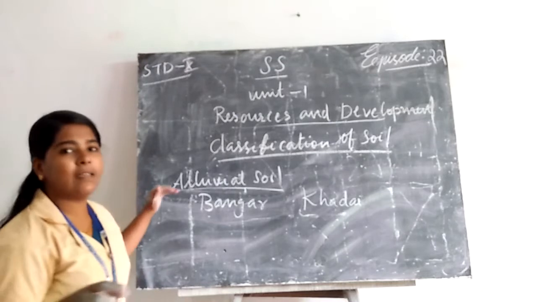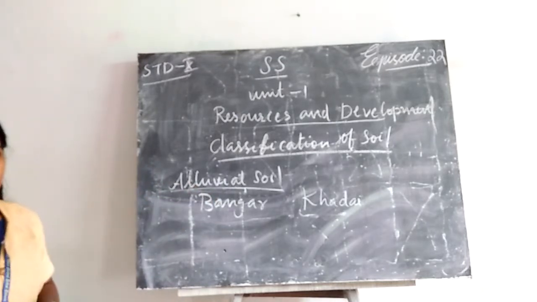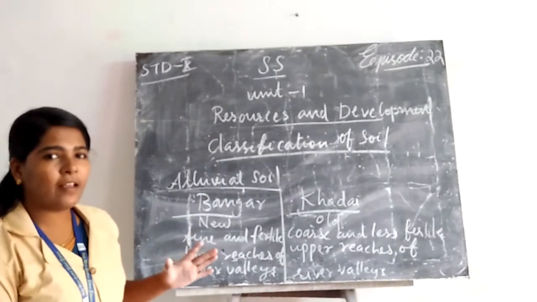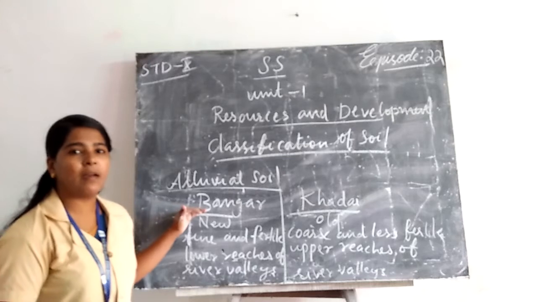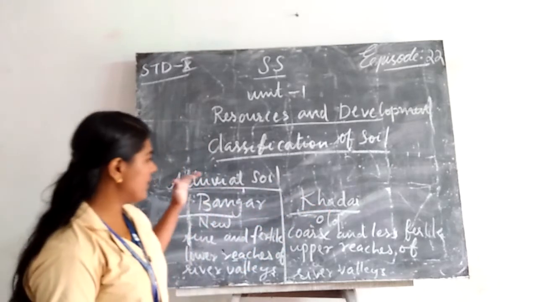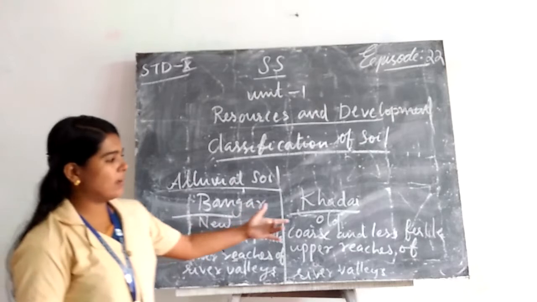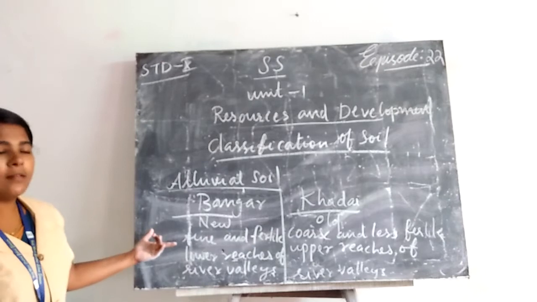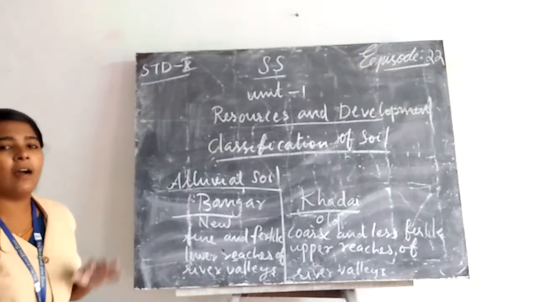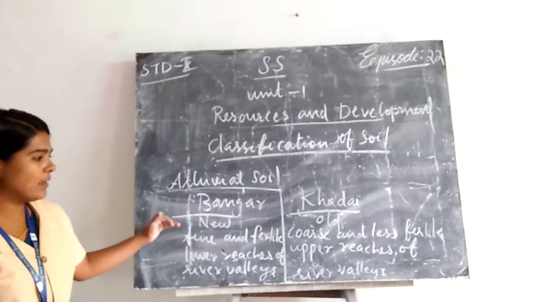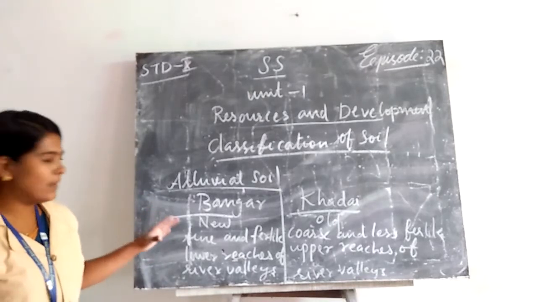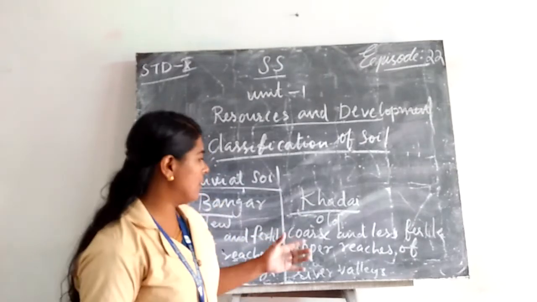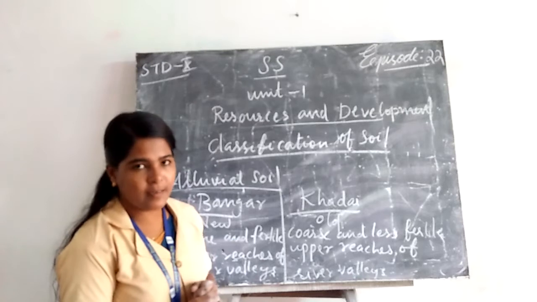On the basis of age, alluvial soil can be classified as Bhangar and Khadar. Bhangar is old alluvial soil, and Khadar means new alluvial soil. We can see that Khadar is fine and fertile, as it is new alluvial soil. In the case of Bhangar, it is coarse and less fertile in nature.